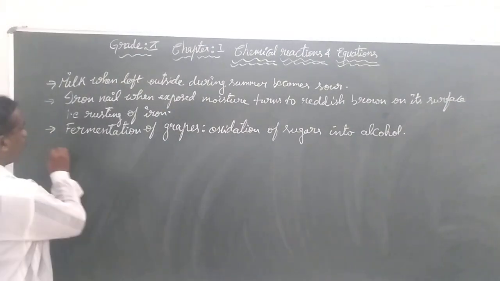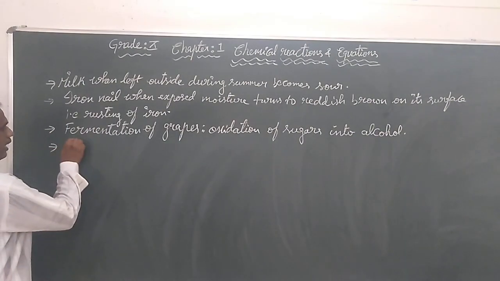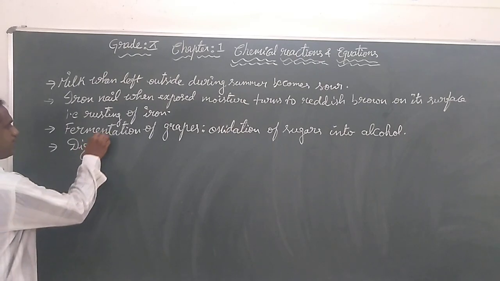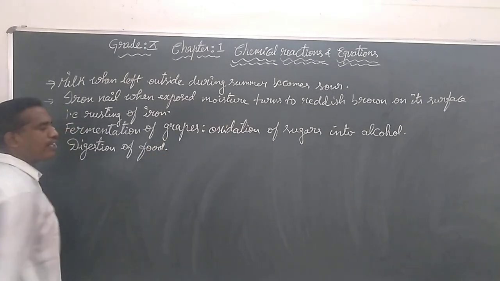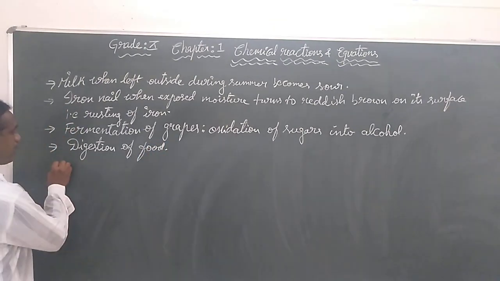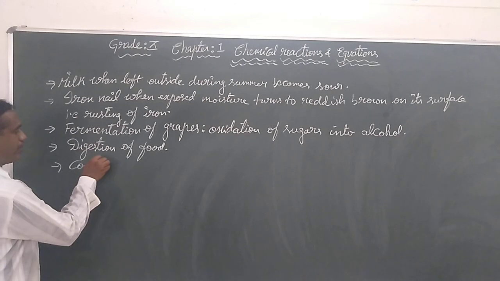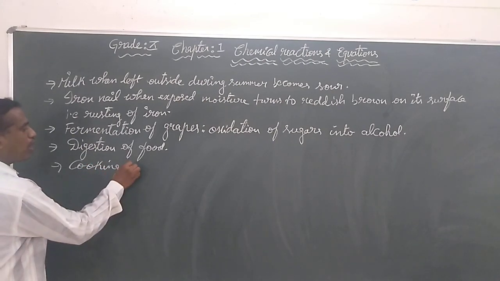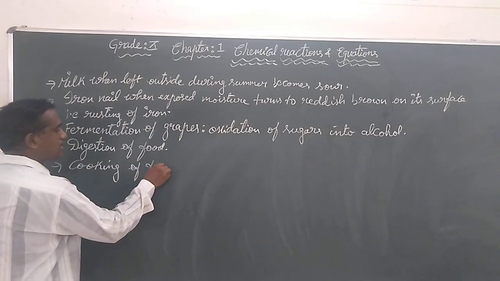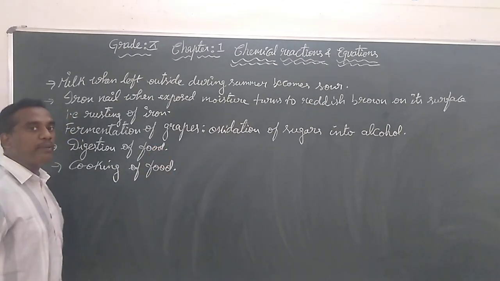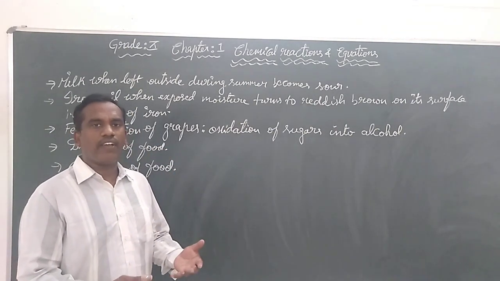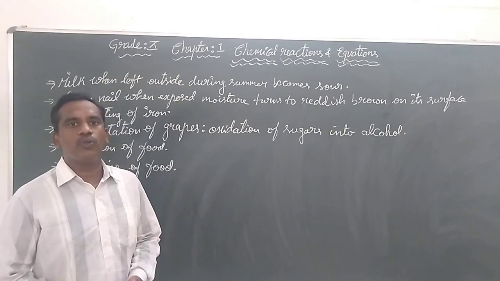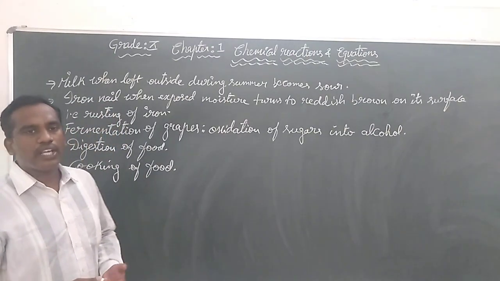And we know the food we eat is digested. That is also a chemical change, and so is the cooking of food. Cooking of food is also a chemical change in which a raw material is converted into a new product.